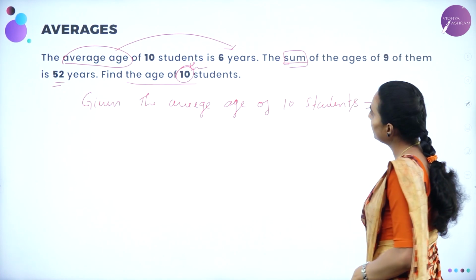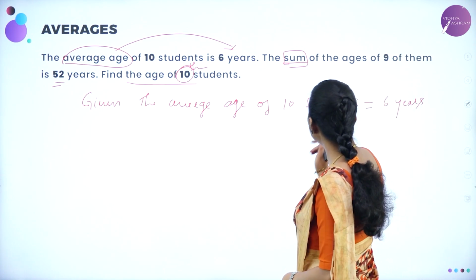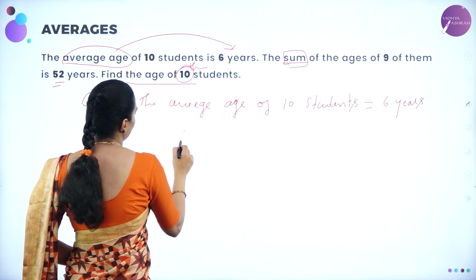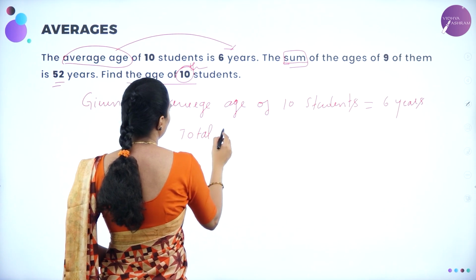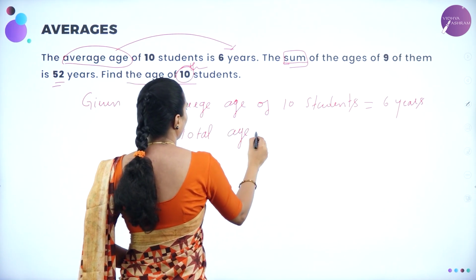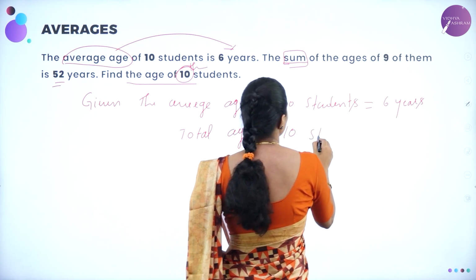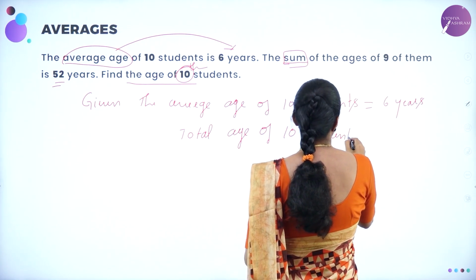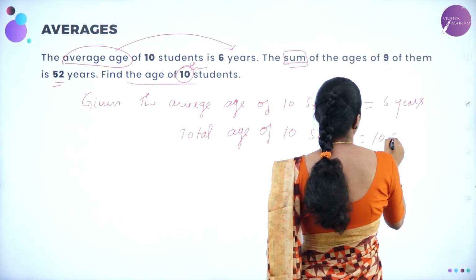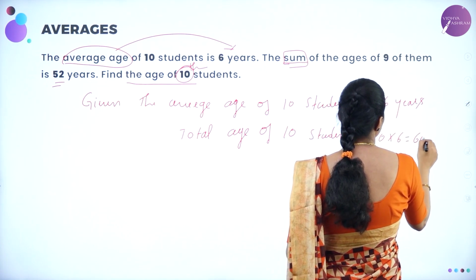Right? And then the sum of total ages of 10 students can be equal to 10 into 6 years, which will be 60. Correct?